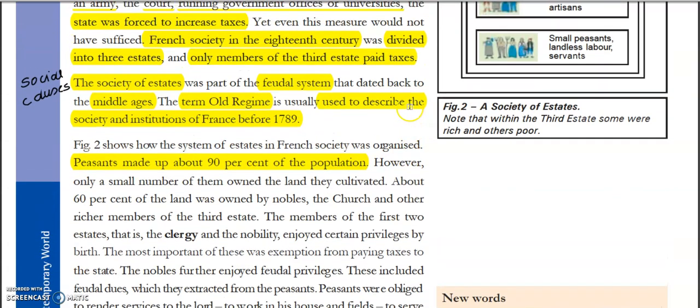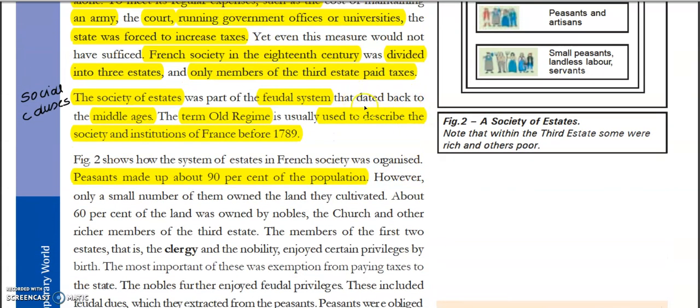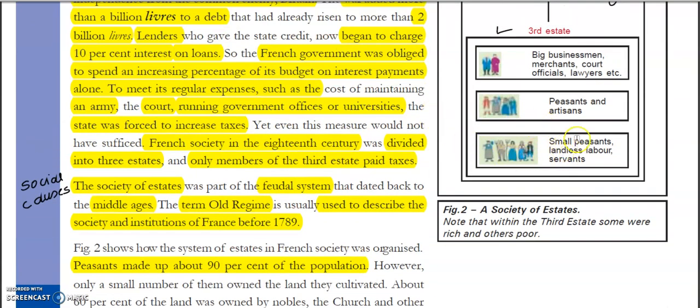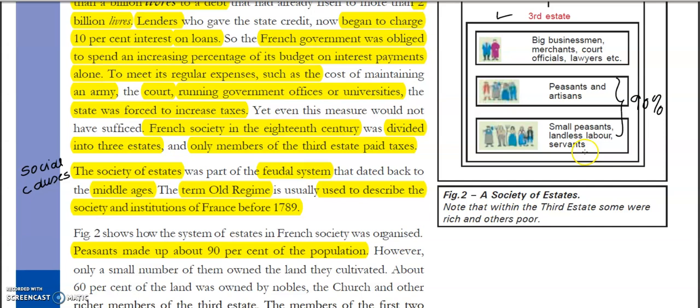Means these peasants, they made 90% of the population. So let's write down here. So they make 90% of the population. But look at this. This is 90% of the population, means major part of the population is peasants and artisans and small peasants, right?